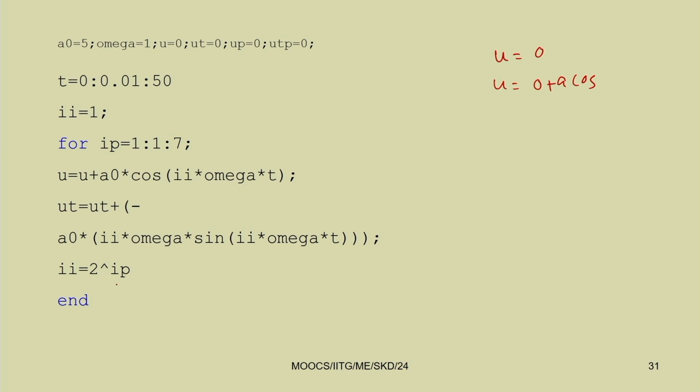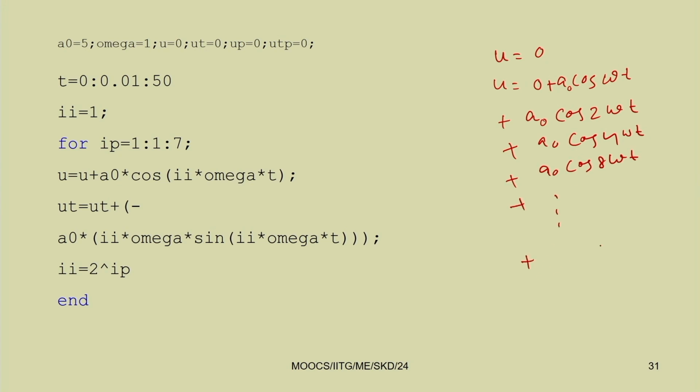If you go on adding, that is u equal to a cos omega t plus a0 cos 2 omega t, then a0 cos 4 omega t, a0 cos 8 omega t, and so on.